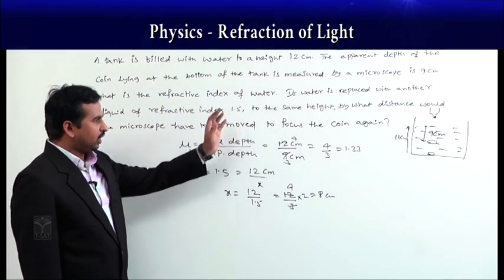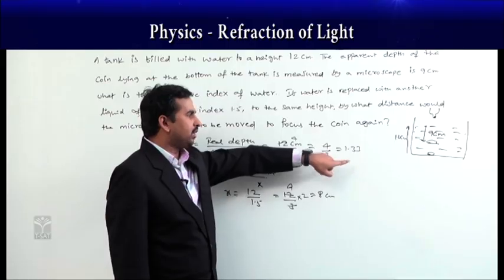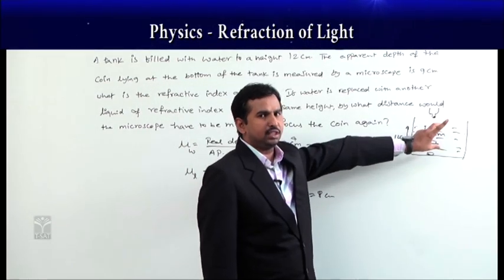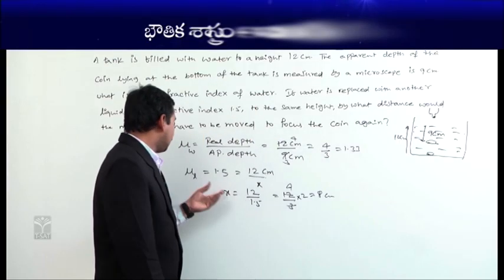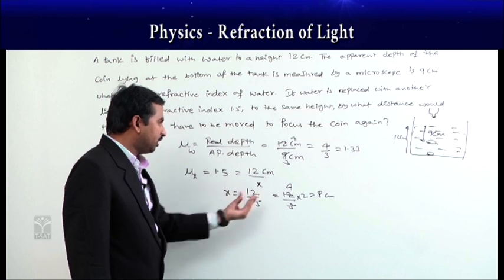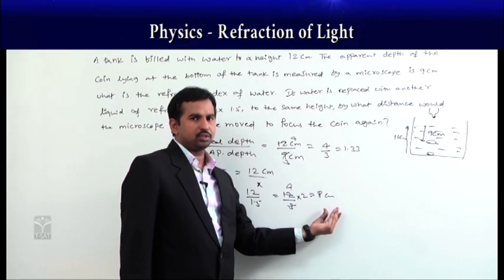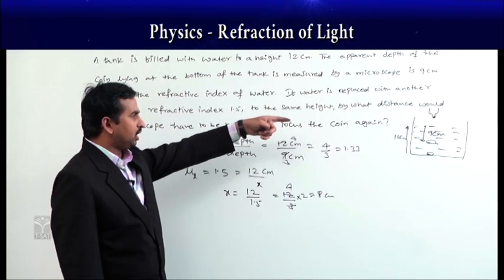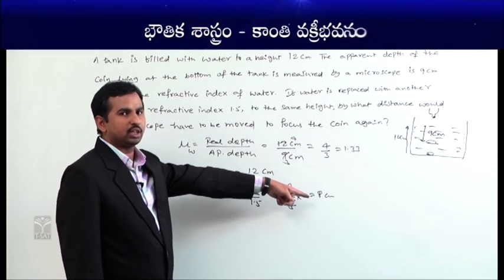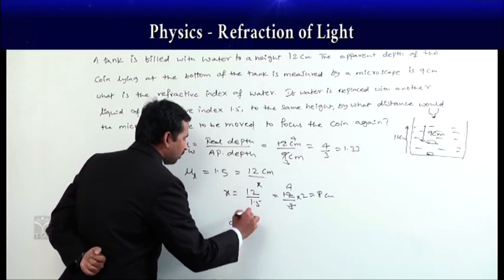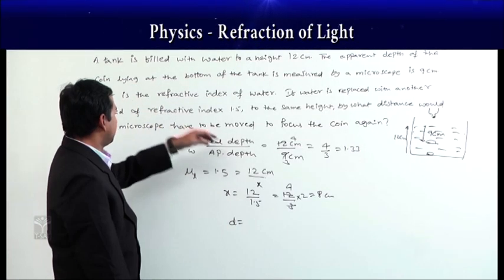Okay. But if you are taking the case of water, which has a refractive index of 1.33, the apparent depth is 9 centimeters here. But if you take the liquid with a refractive index of 1.5, then the apparent depth becomes 8 centimeters. Then how much is the shift we require? Here the original depth is 12, here we got 8, so 12 minus 8 is the normal shift required.